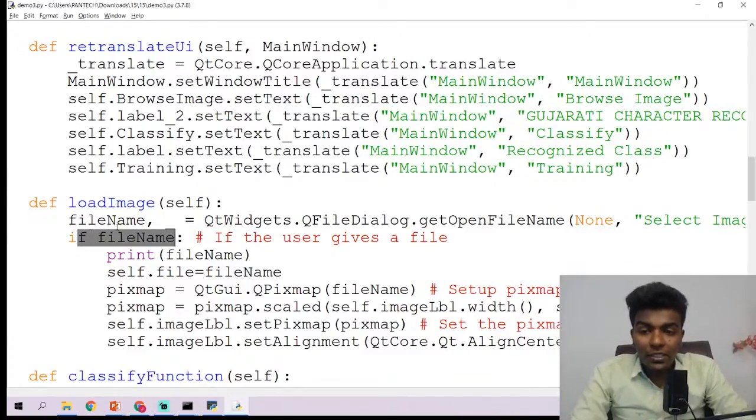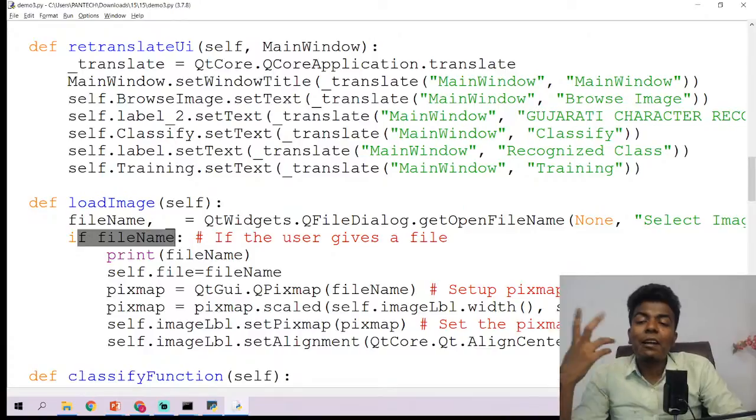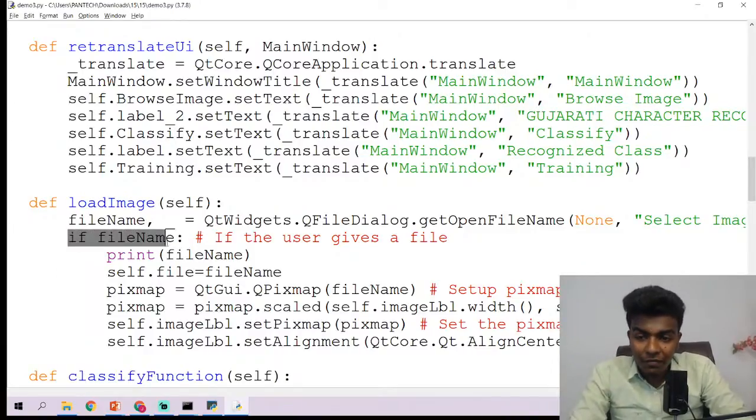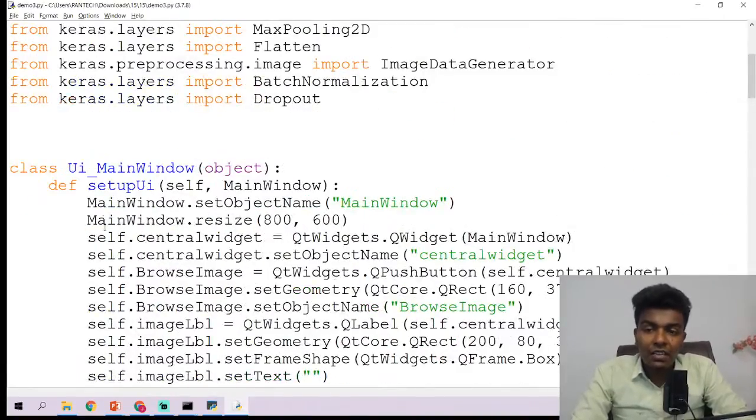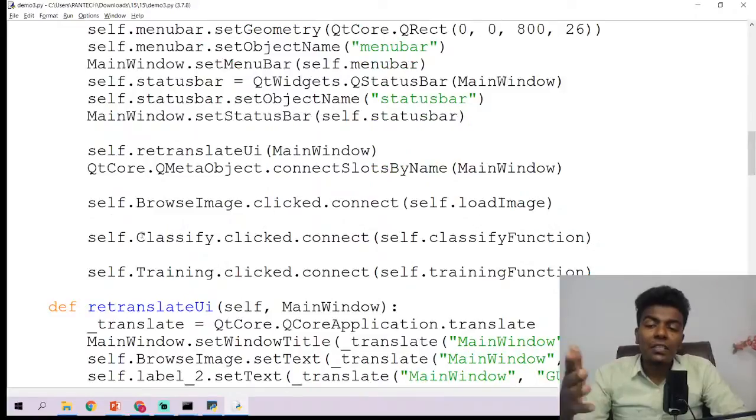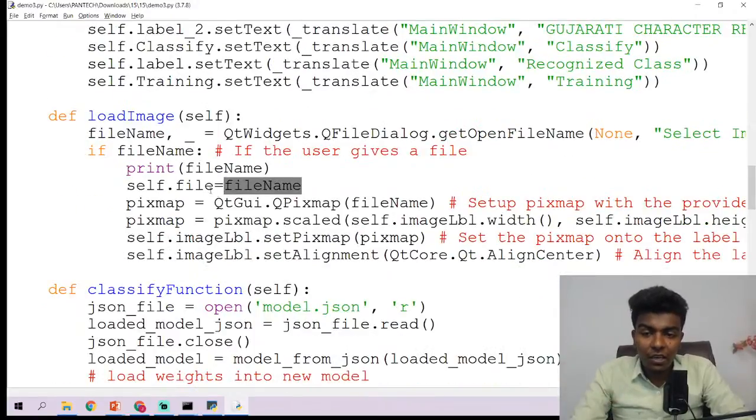Once you have double clicked the file name, it will get the file name. If there is a file name, then we are going to assign that file to self.file, because we are writing the code inside the class, so it needs to be accessed from the different functions as well. So we are assigning it to self. Okay, self.file is equal to file name.